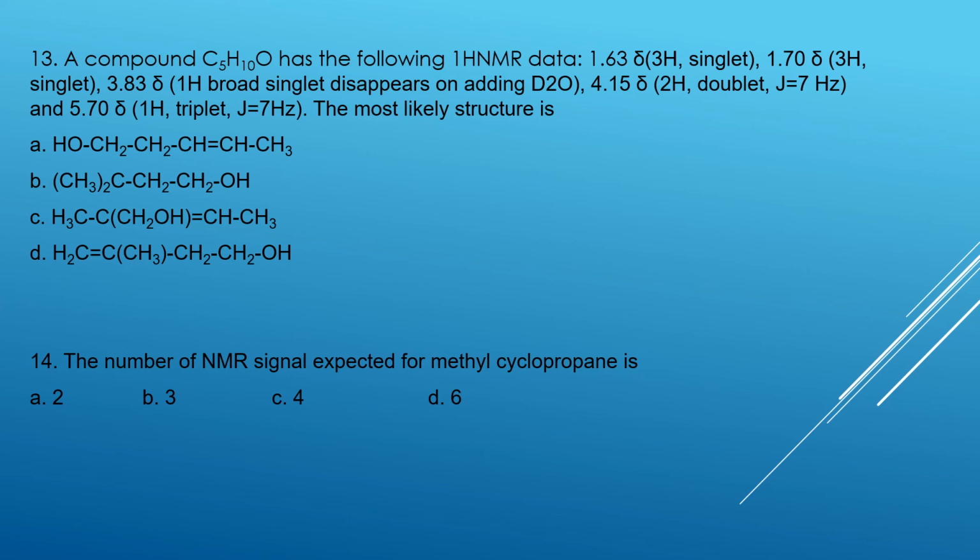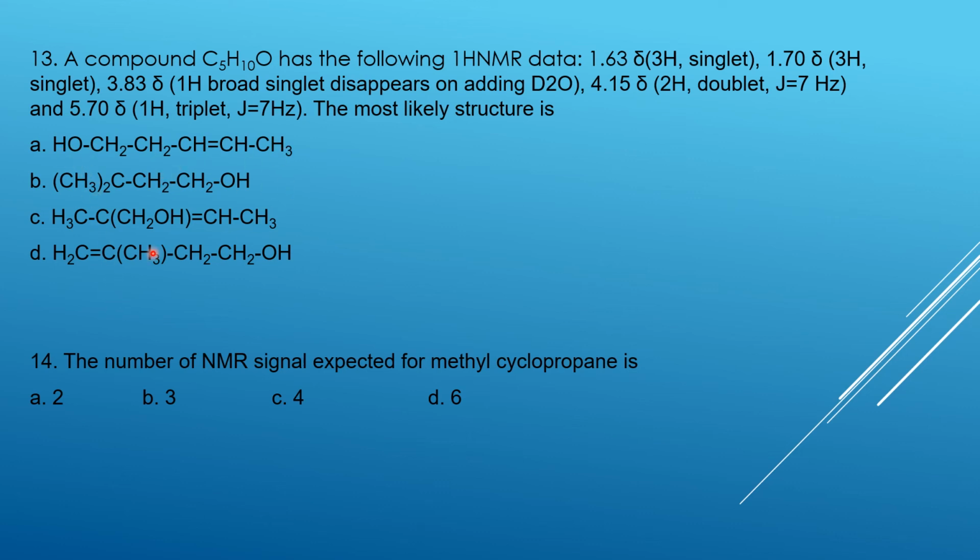A compound C5H10O has the following proton NMR data. Data are given. And 1H broad singlet disappears on adding D2O. See here, one broad singlet on adding D2O, it disappears, which means that is an OH group. An OH group always comes as a hump. It can come anywhere. After adding D2O, it won't be there. So because of that, we come to know it is an OH group. And according to that, we can select the compound.